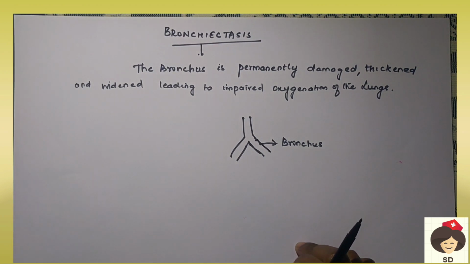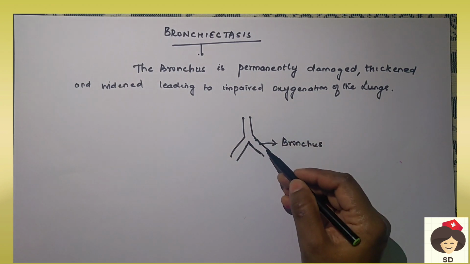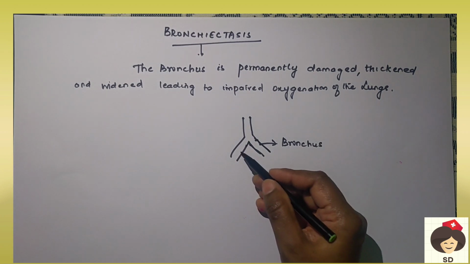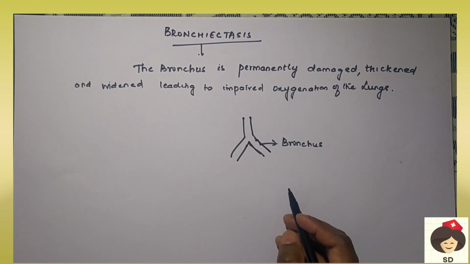Today we'll see about bronchiectasis. So bronchiectasis means the bronchus. Bronchus means a tube which is the continuation from the trachea. The trachea will divide into two as the bronchus, and from the bronchus there are so many bronchioles arising.